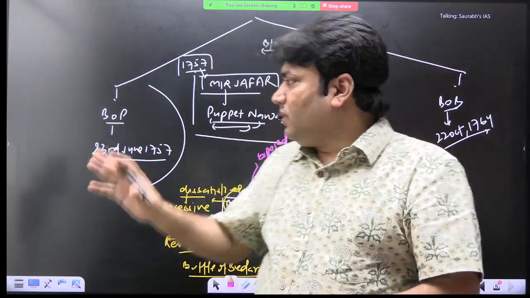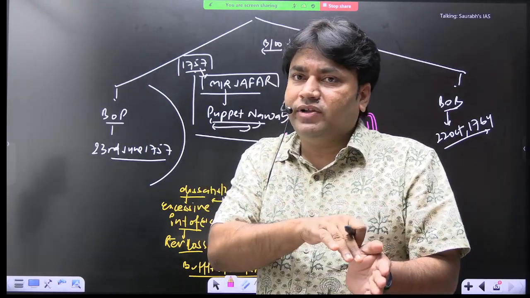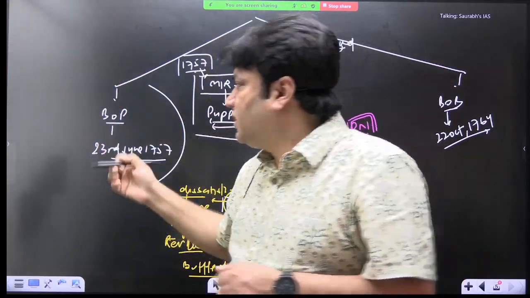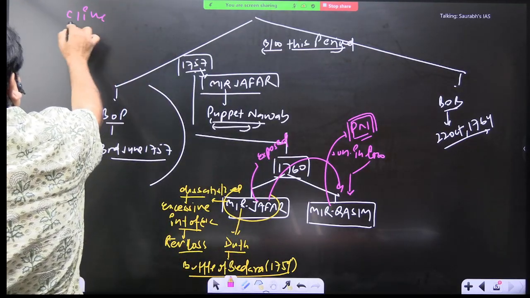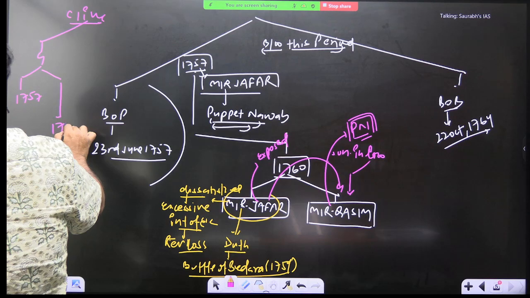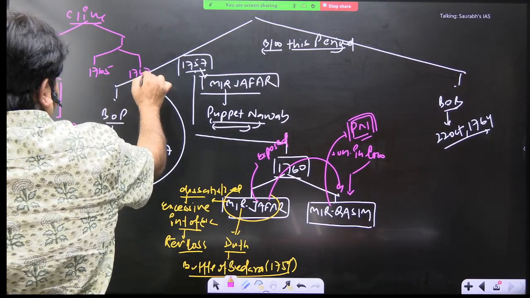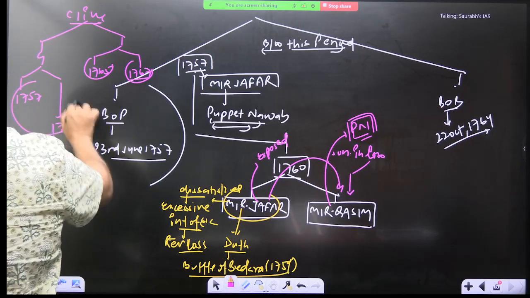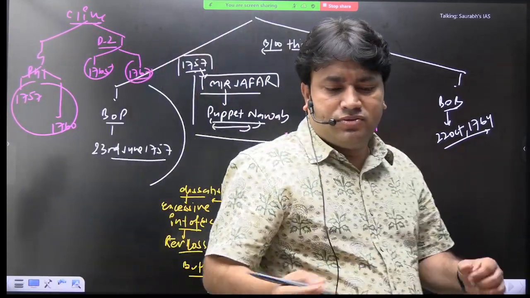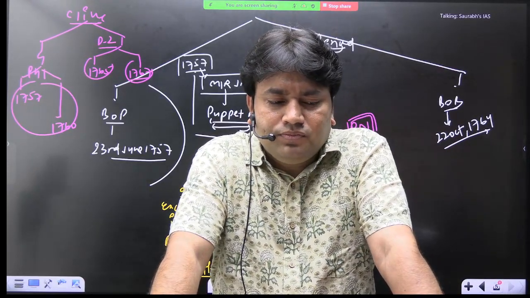Now, Clive has two phases where he was the governor. One was 1757 to 1760, another 1765 to 1767. ऐसे दो phases हैं Clive के. So this you must know, that Clive was the governor first during 1757 to 1760, and then 1765 to 1767. This you can write in a chart. This is phase 1 and this is phase 2. Very simple.